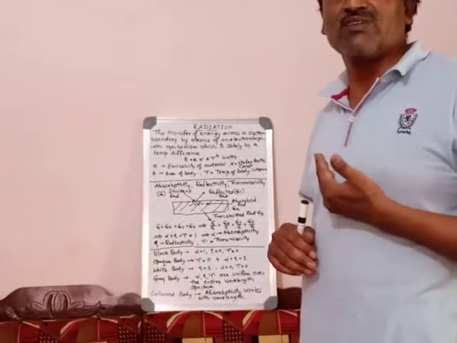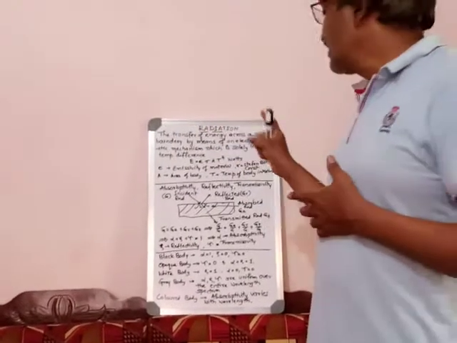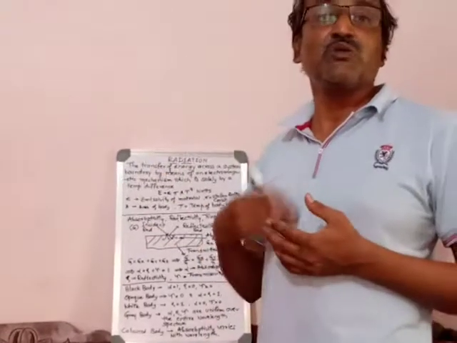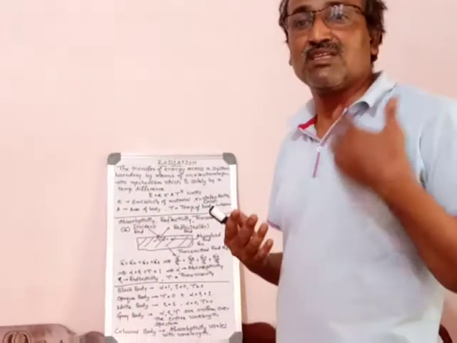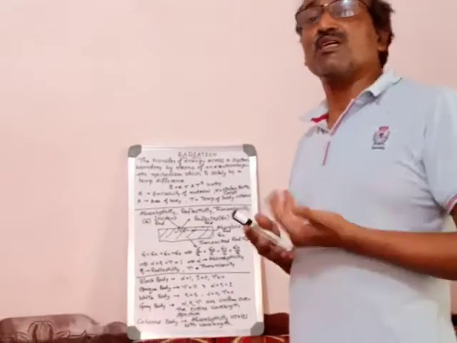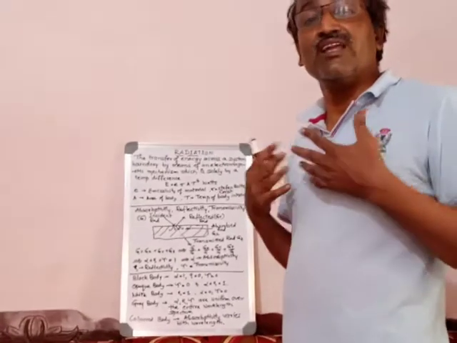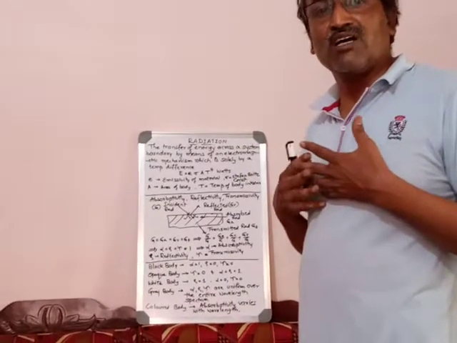In conduction and convection, T raised to 1 means only an ordinary temperature difference. Here, the temperature difference is T1 raised to 4 minus T2 raised to 4. T1 is the emitter, T2 is the receiver. So, in the fourth power, the temperature difference is needed. Therefore, there is no need of any media.